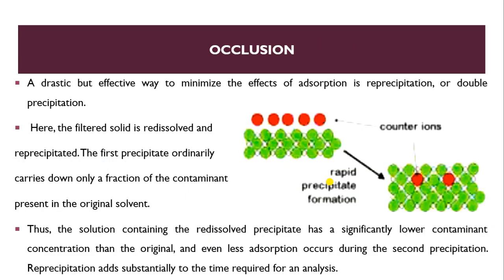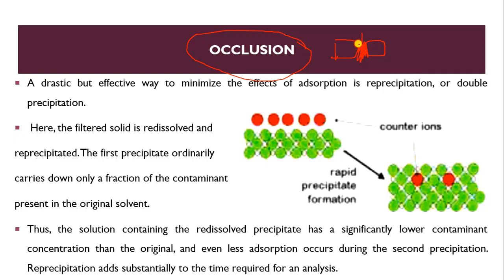Now next is occlusion. So basically, if I am talking about occlusion, what is it? If this is our precipitate, and this is our precipitate, and in between the two precipitates there is an impurity, so what happened?